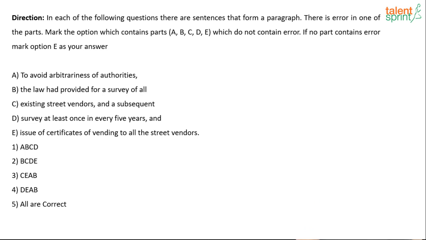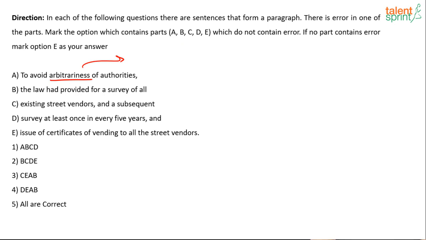To avoid arbitrariness of authorities, the law had provided for a survey of all existing street vendors and subsequent survey at least once in every 5 years, and issue of certificate of vending to all the street vendors. So where is the error and which ones are the error-free parts? If you think there's an error in any of the options, why do you think there is an error, and what should be improved? What should be changed?